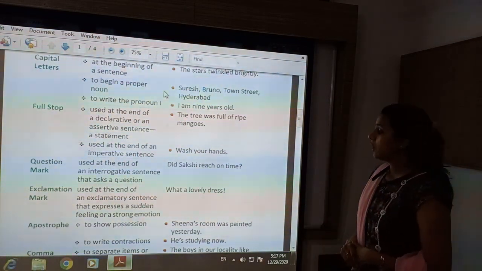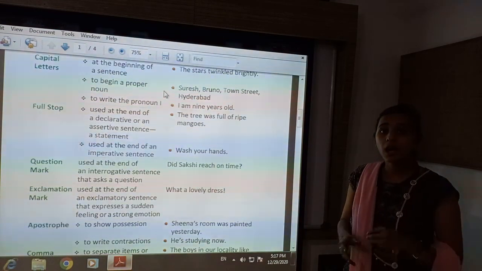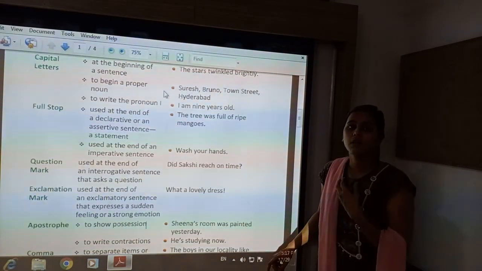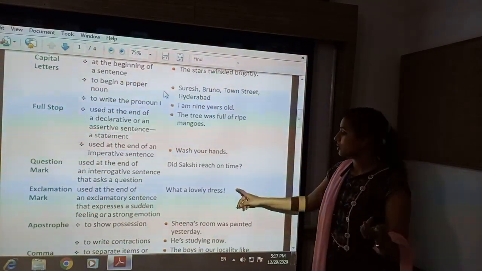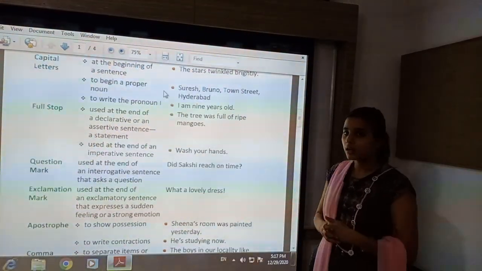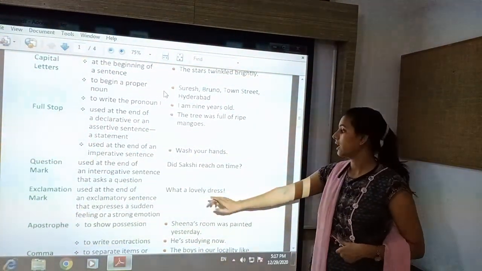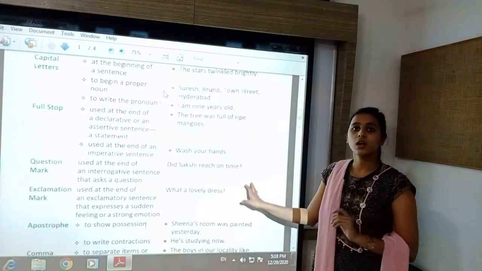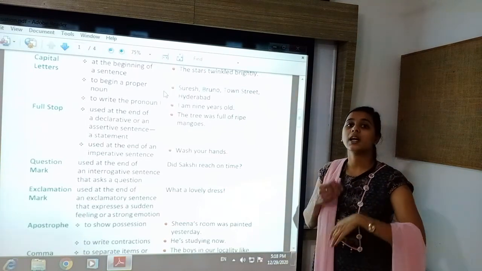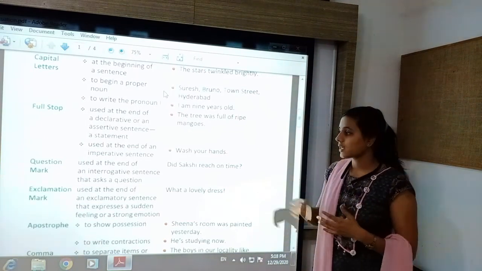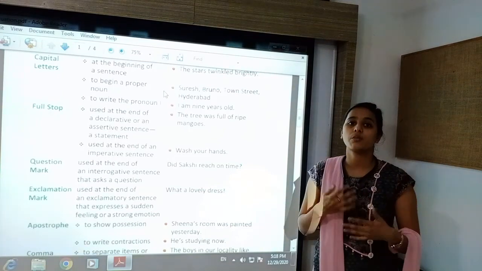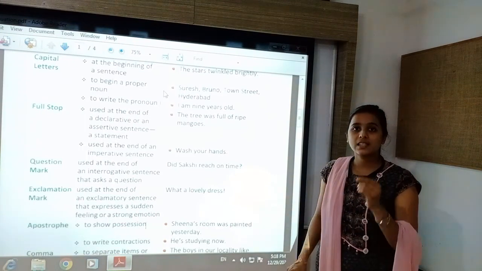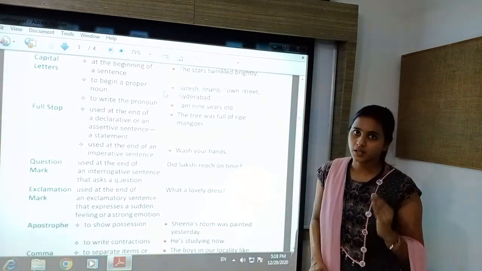See the example. What a lovely dress. Here, praise is expressed. So the emotion of praise or surprise is expressed. So there we put exclamation mark. What word is used? But here the helping verb is not after the interrogative word. So it is not an interrogative question, but it is the exclamatory sentence which expresses our feeling. Here the feeling of surprise or praise is expressed. So there we will put exclamation mark at the end of the exclamatory sentence.